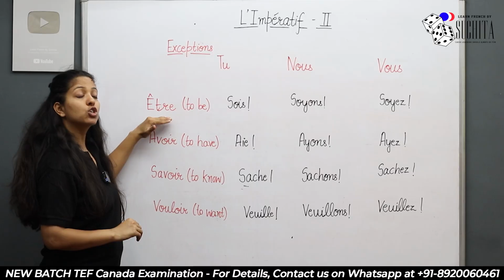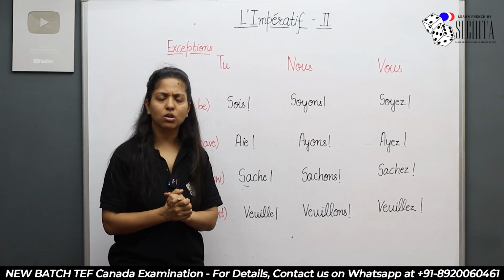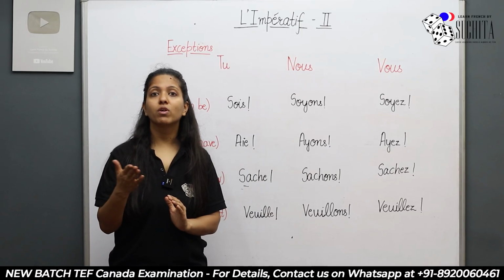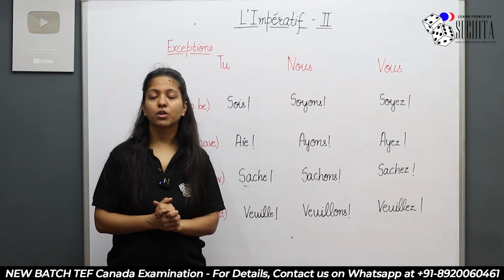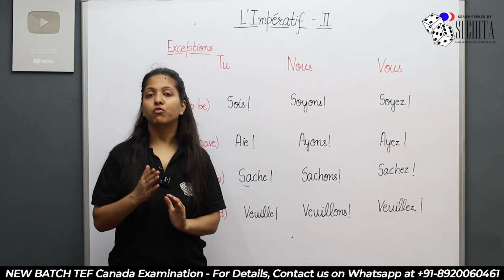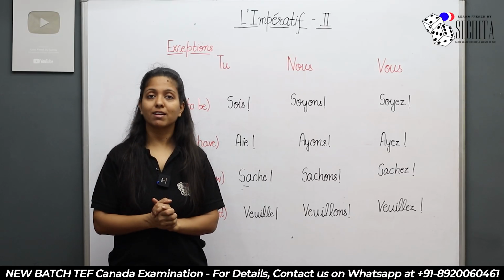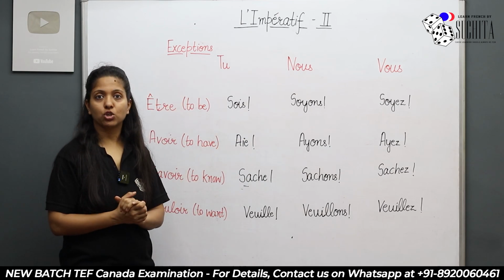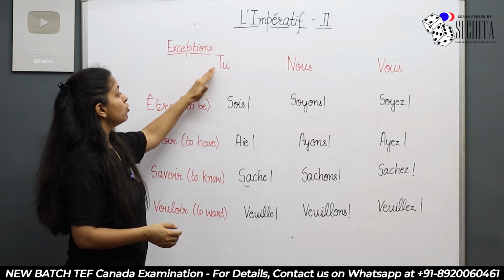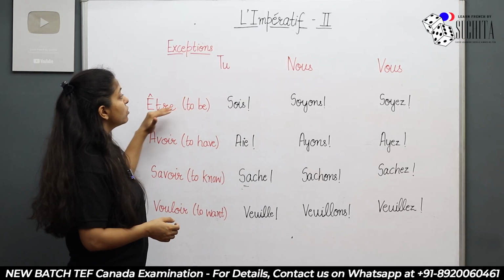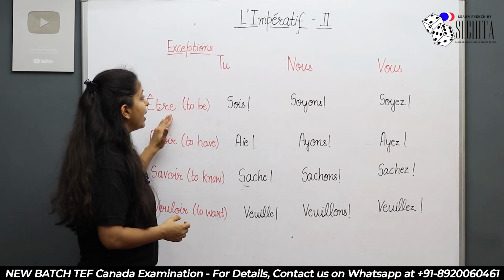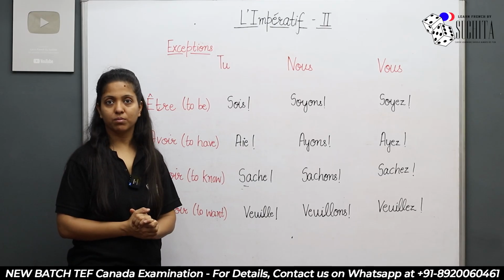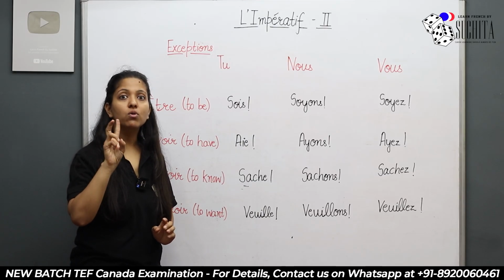If you look at the conjugation of the verb être in the present tense, it is je suis, tu es, il, elle est, nous sommes, vous êtes, ils, elles sont. But now it's going to completely change. How? Être with tu becomes sois. Être with nous becomes soyons, and être with vous becomes soyez. So if I ask you what are the imperative forms of the verb être, you'll say sois, soyons, soyez.